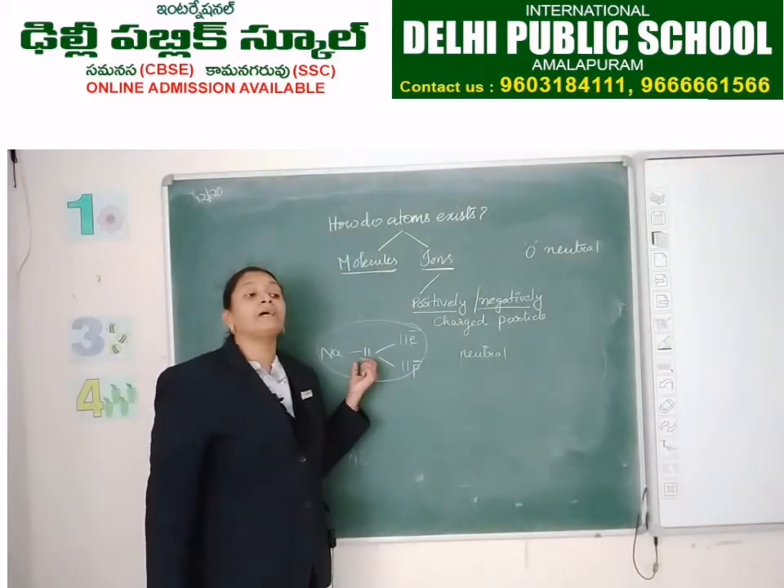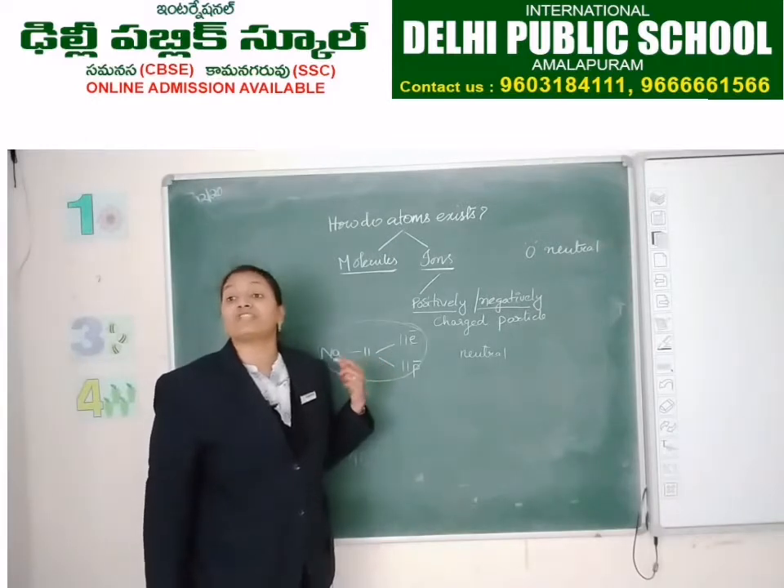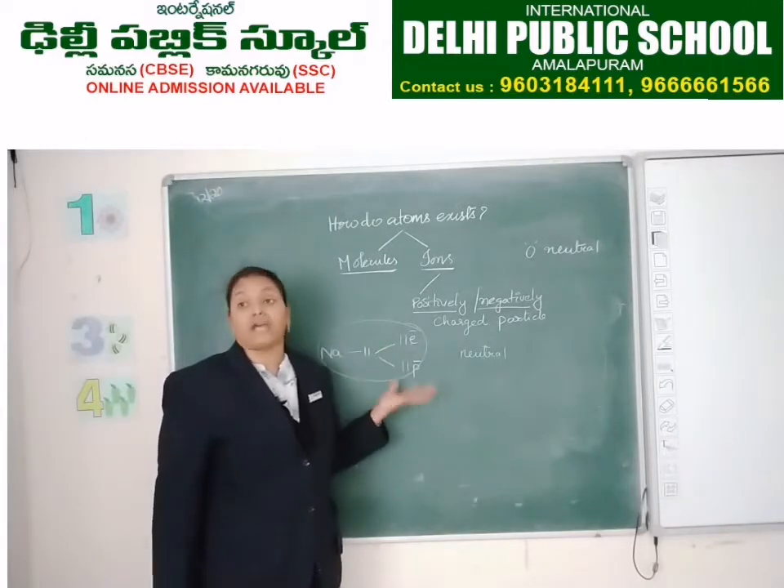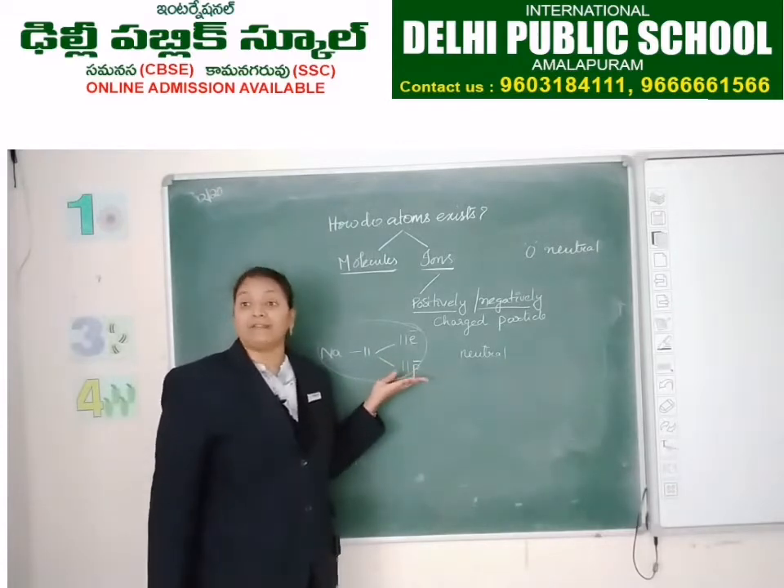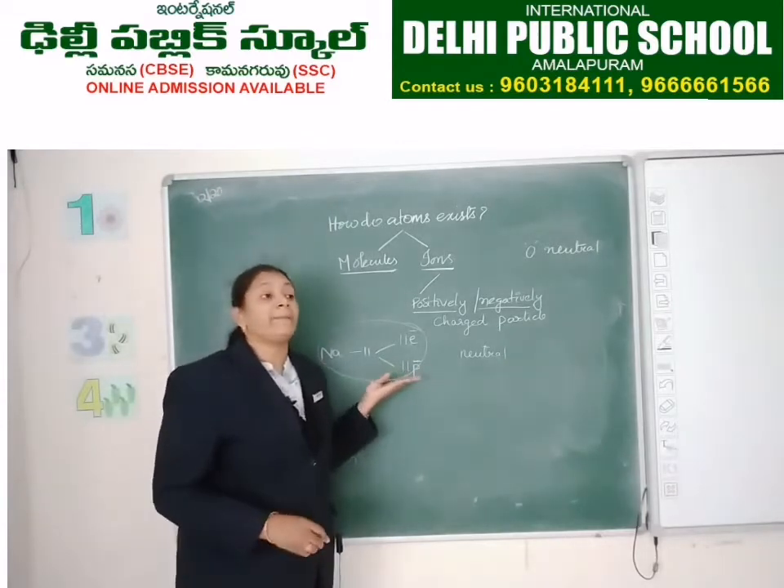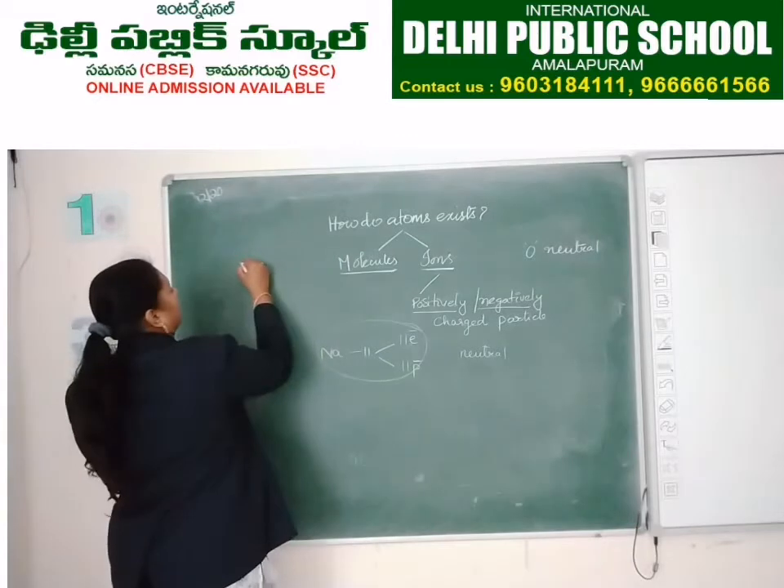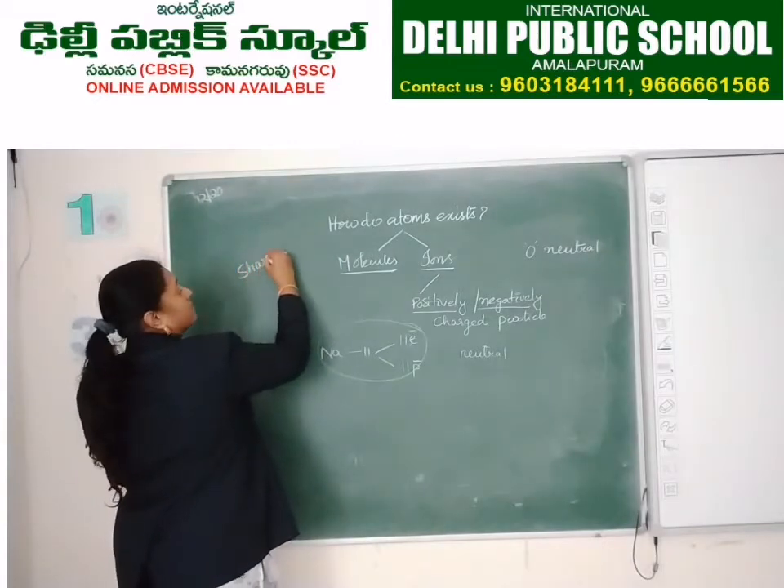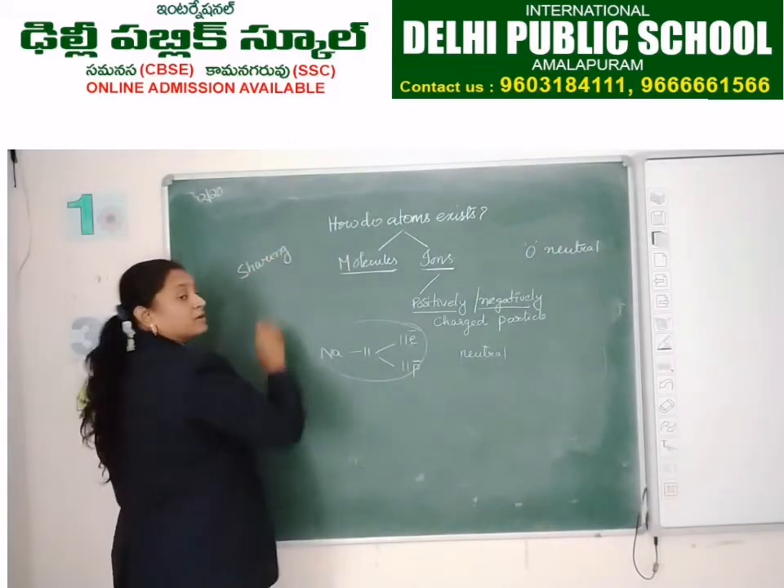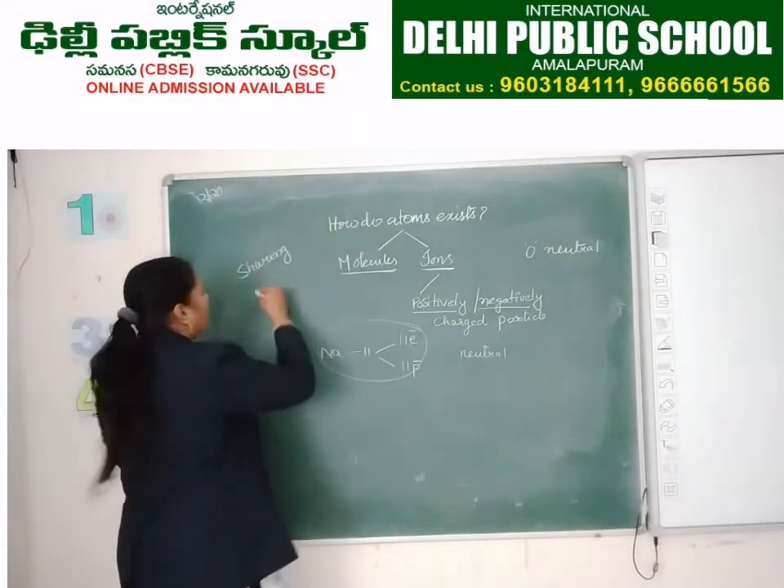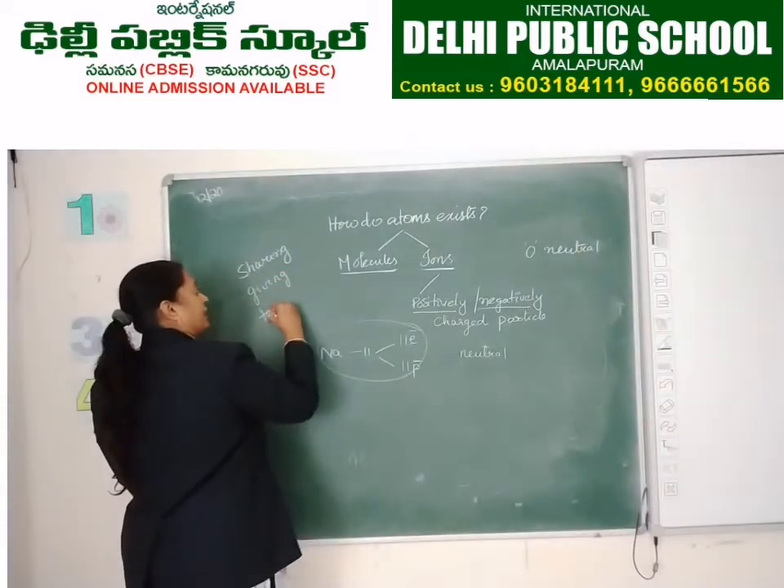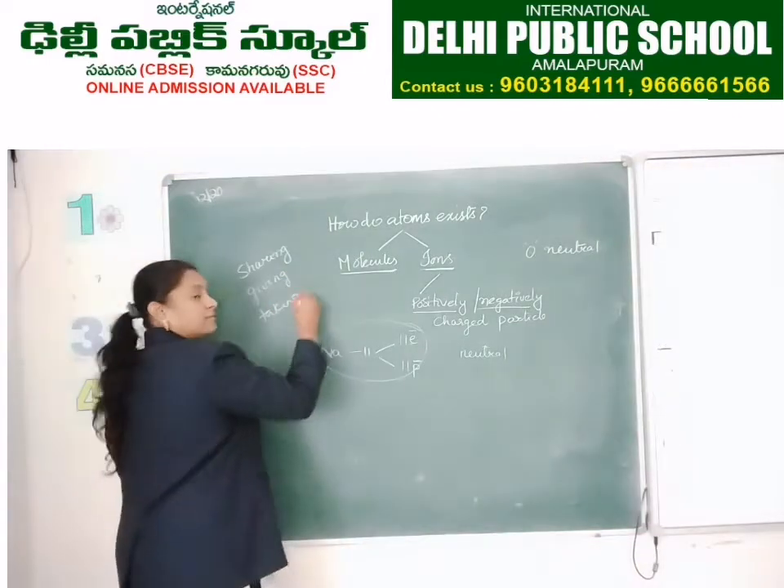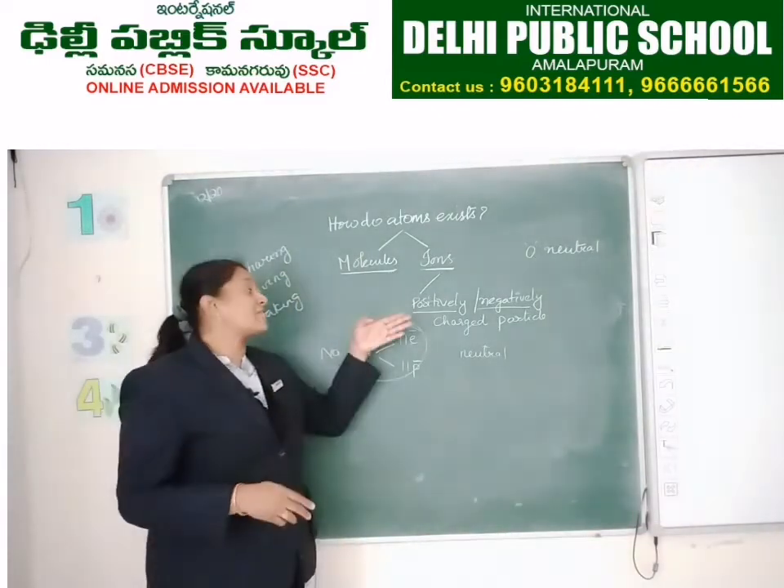How can it become a positively or negatively charged ion? How can an element become positively or negatively charged? It depends on sharing of electrons or giving or taking of electrons. Okay, this is ion formation.